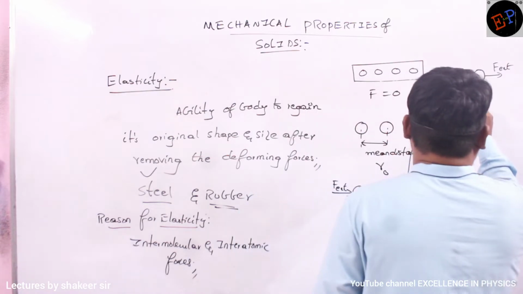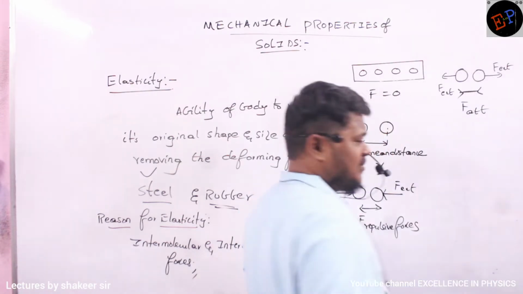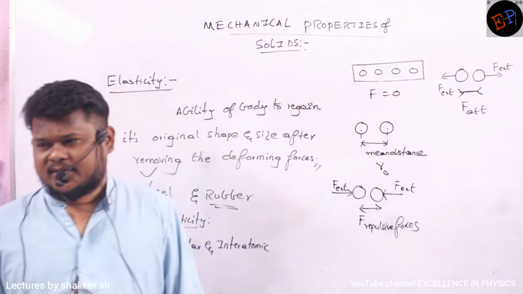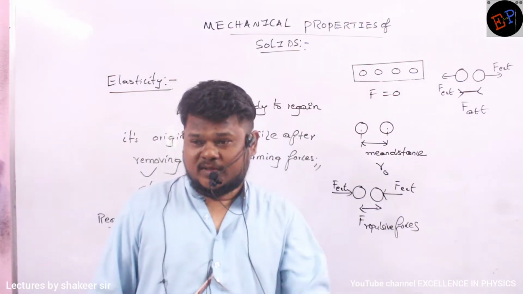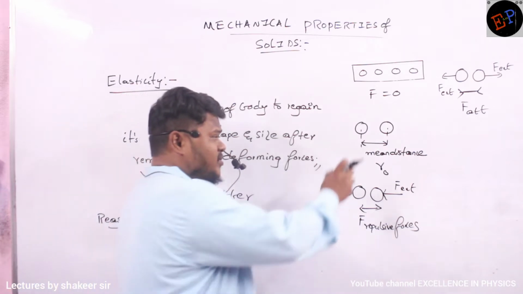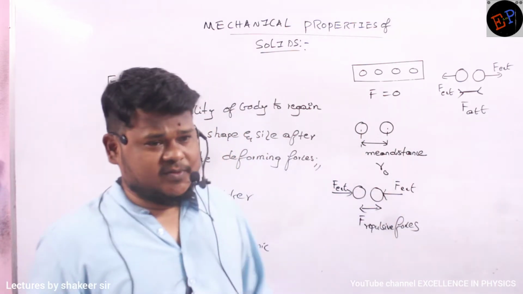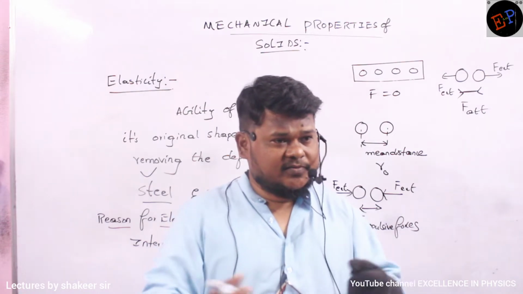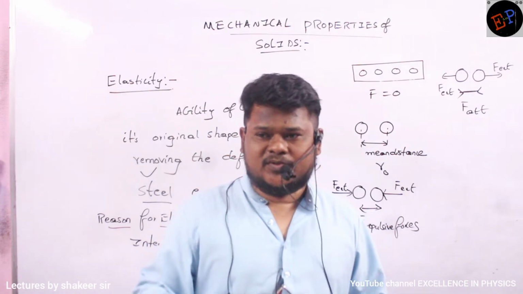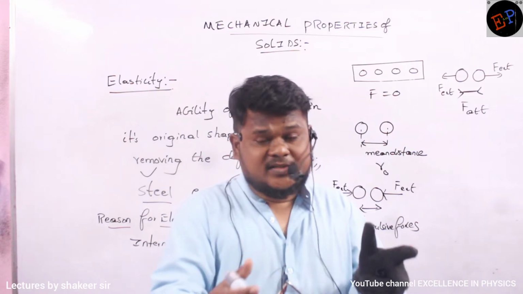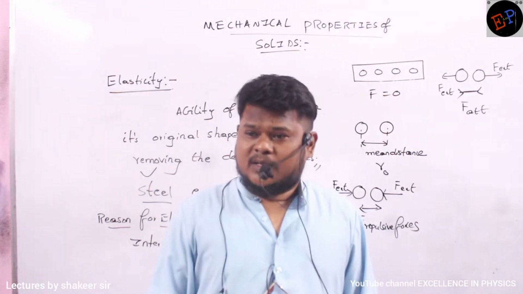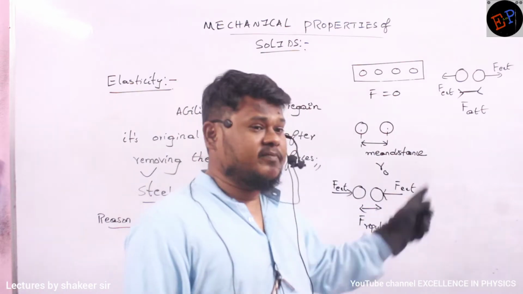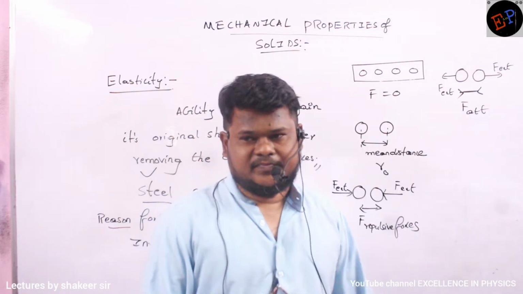So they will develop attractive forces. Clear? So therefore these intermolecular forces, what they are doing, can you say? What are they doing? They are opposing the forces, whatever may be the forces, either attractive forces or repulsive forces. If you try to elongate these molecules, if you try to increase the distance between them, they will oppose. If you try to reduce the distance between them, then also they will oppose only. So these intermolecular forces, they will only oppose the external forces. Are you able to understand?